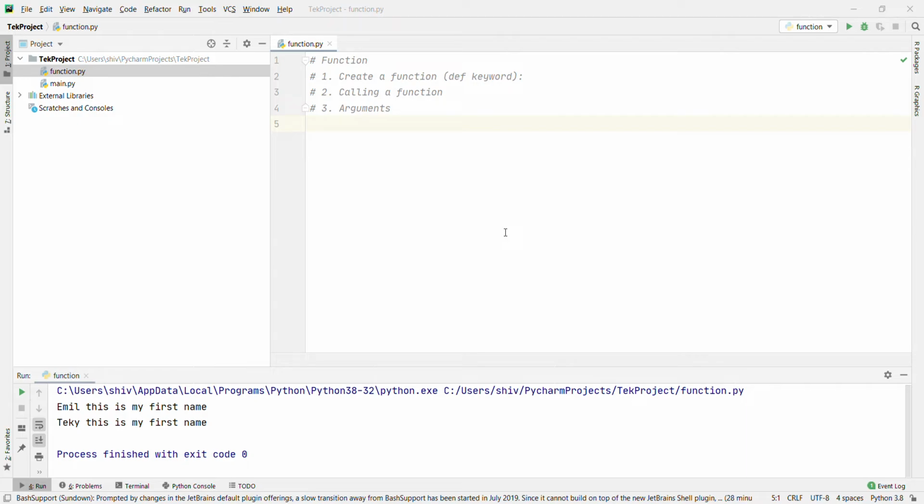Fourth, the terms parameters and arguments can be used for the same thing: information that is passed into a function. A parameter is the variable listed inside the parentheses in the function definition, and an argument is the value that is sent to the function when it is called. Now the fifth point, number of arguments.